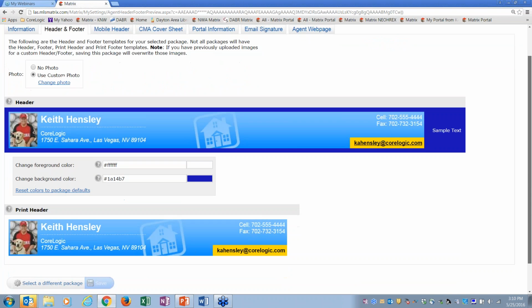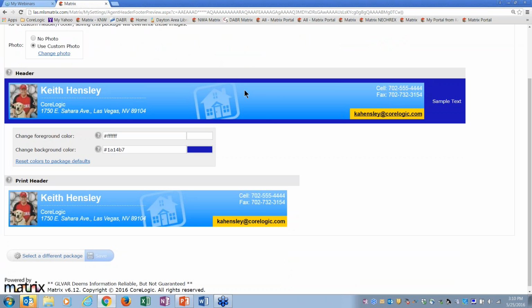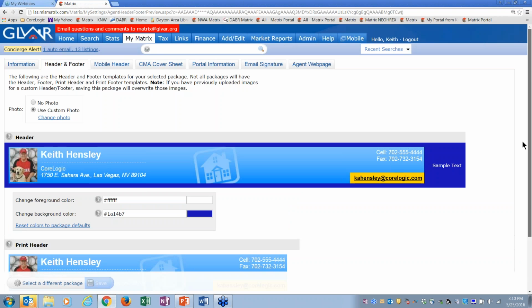And you'll notice when you pick that, we actually have two banners. A longer one for the header for your portal on the website, and then a print header, which is shorter, and this is going to be available when you go print listings out. You can have your header on top here, okay? But you won't have your photo in here, so when you come in, it'll have no photo here, and that's one thing that doesn't come over from Fusion is the photo.